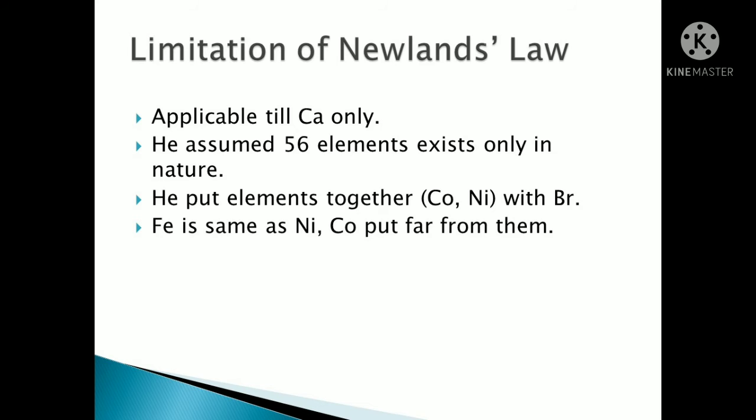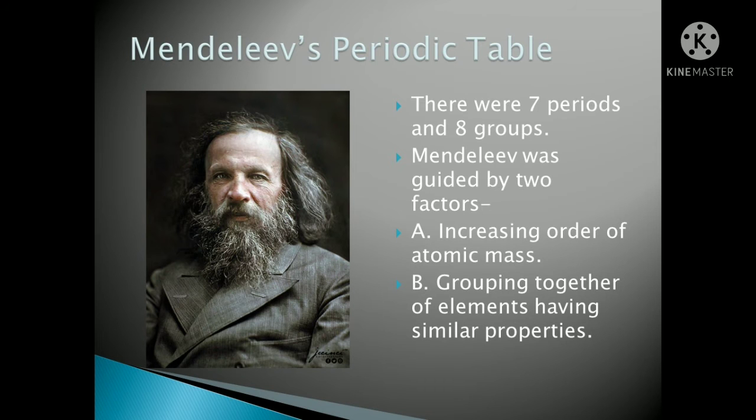Then another great scientist again came with some special addition. And who was he? Let's discuss. He was Mendeleev. In Mendeleev's periodic table, he has taken that there will be 7 periods and 8 groups. Okay, we will study about periods and groups here. Periods are always distributed horizontally, and groups are always distributed vertically. Okay, remember this one. Periods always horizontally and groups always vertically.